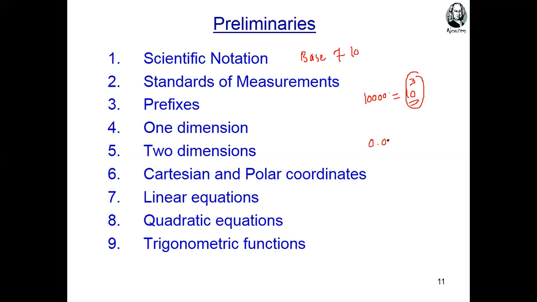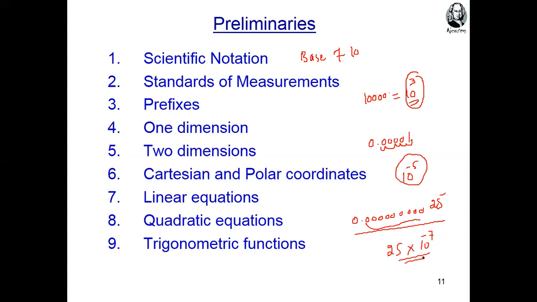Or for example, if we have 0.00001, how can we present this one? We count 1, 2, 3, 4, and 5, so 10 power minus 5. This is called what? Scientific notation. Correct? If you want to write in a report and your number is like 0.000 something, let's suppose 25, therefore we use a simple form like 25 multiplied with 10 power something, let's suppose minus 7 or minus 8. So this is a simple representation with the base of 10.